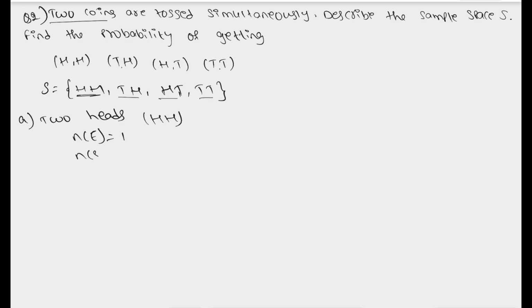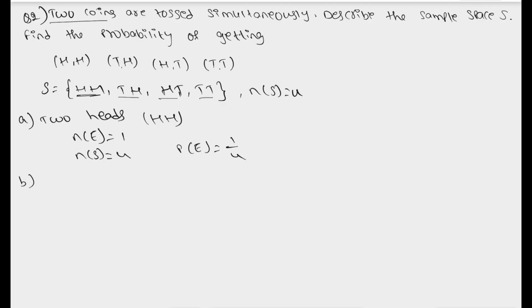What is our total number of outcomes? 1, 2, 3, 4. This we can write right here, because always the total outcomes remain the same. So what will be the probability of this event? n of E by n of S, which is equal to 1 by 4. Right? This is the probability of getting two heads when we toss two coins.